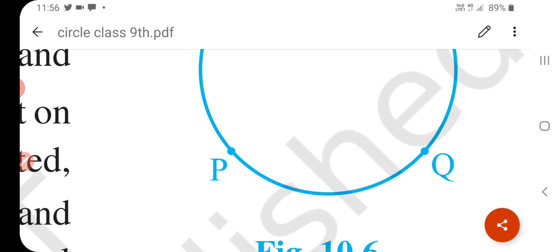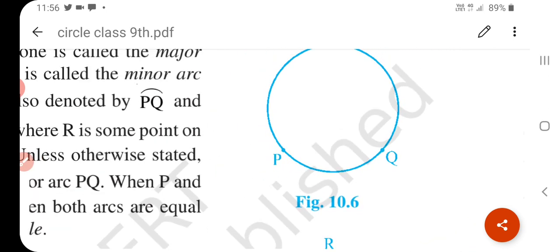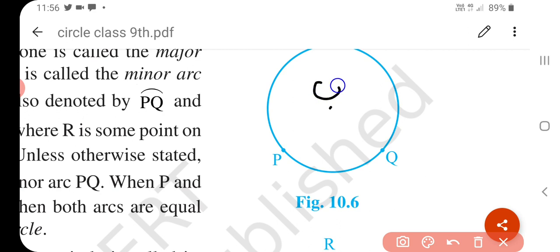If we talk about PQ, PQ is a minor arc, an arc less than 1/2. If I call this point the center O, then this arc PQ is smaller than half of the circle, so we call it a minor arc of the circle.